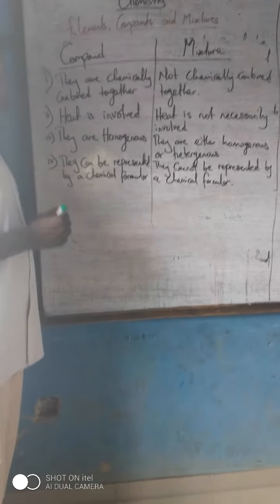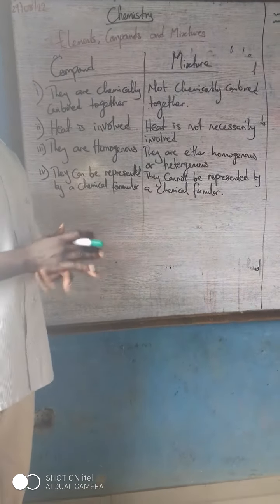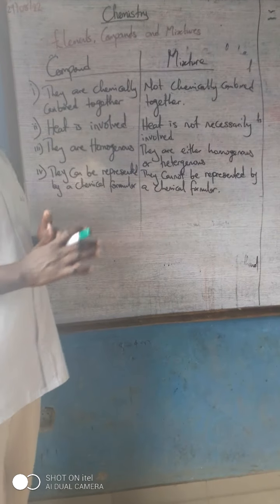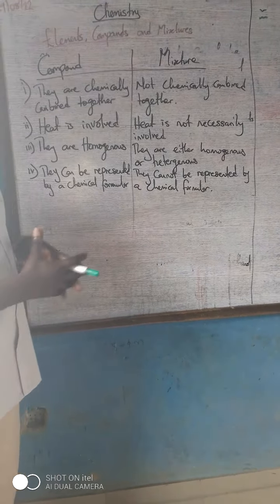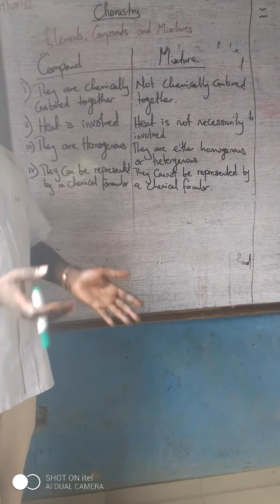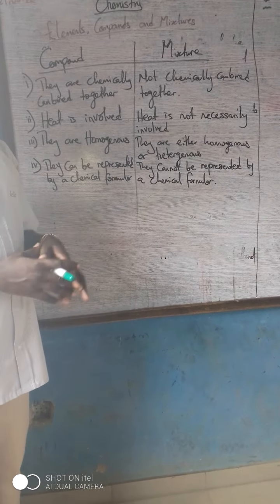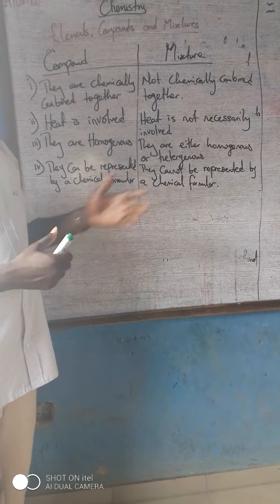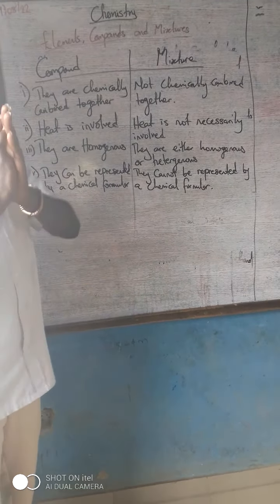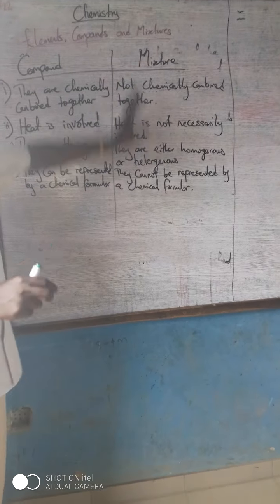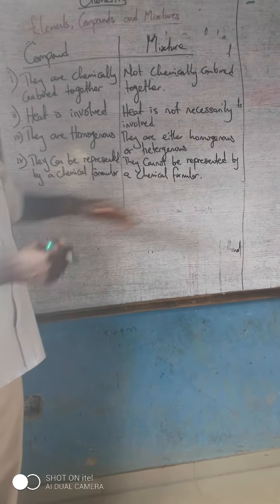For compounds, I gave the example of sulfuric acid, which is H2SO4, nitric acid, which is HNO3, or sodium chloride, which is NaCl. We can always represent a compound with a chemical formula, but mixtures cannot be represented by a chemical formula because it is just a physical mixture, not a chemical mixture. So it can never be represented by a chemical formula.